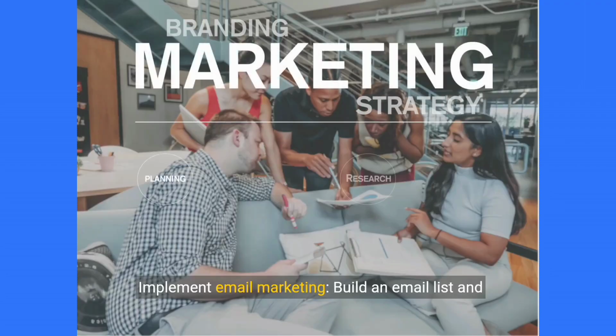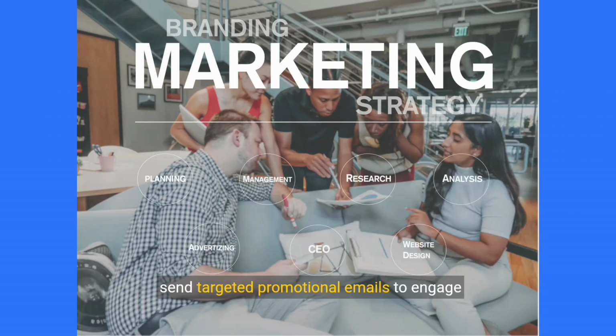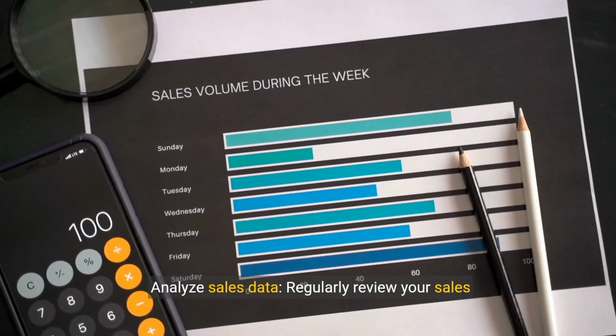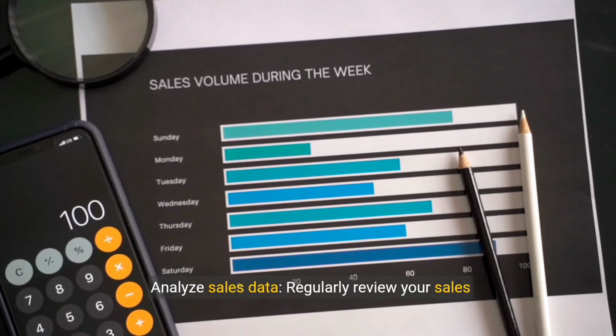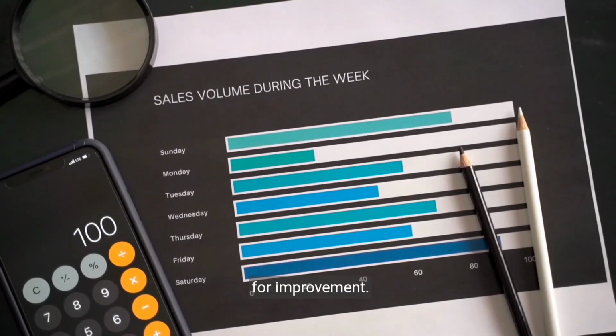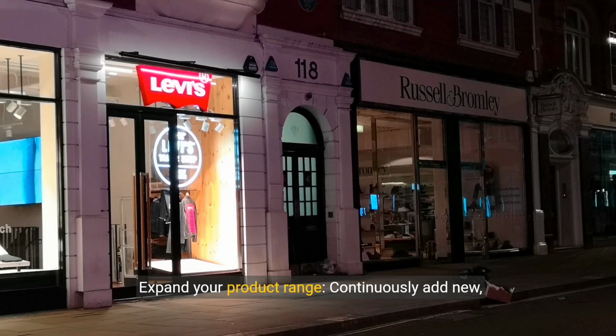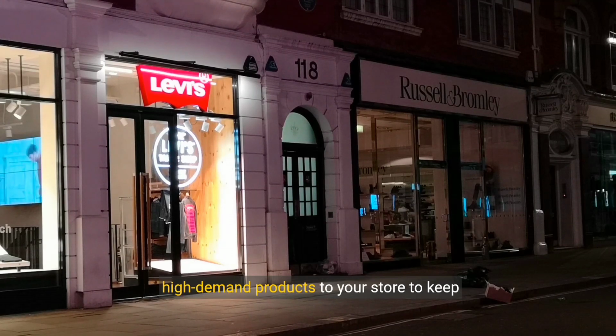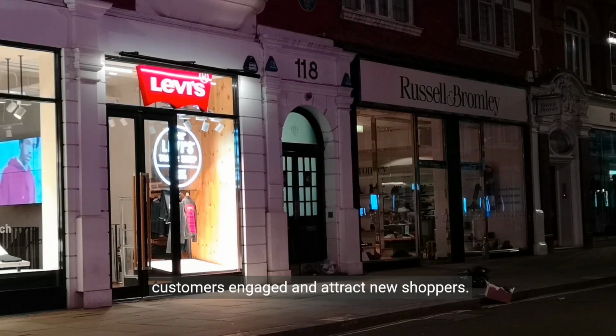16. Implement email marketing. Build an email list and send targeted promotional emails to engage customers and encourage repeat purchases. 17. Analyze sales data. Regularly review your sales data to identify top-performing products and areas for improvement. 18. Expand your product range. Continuously add new high-demand products to your store to keep customers engaged and attract new shoppers.